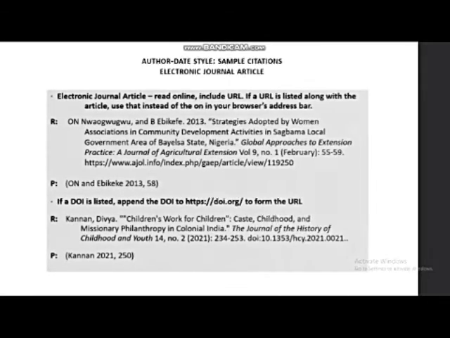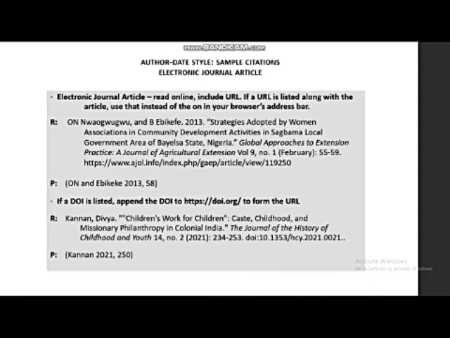Electronic journal article read online, include the URL. If a URL is listed along with the article, use that instead of the one in your browser's address bar. If a DOI or Direct Object Identifier is listed, append the DOI to form the URL.